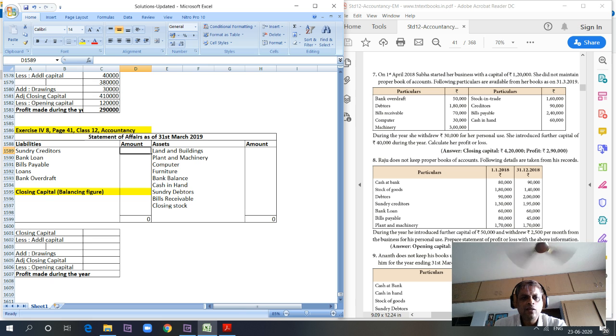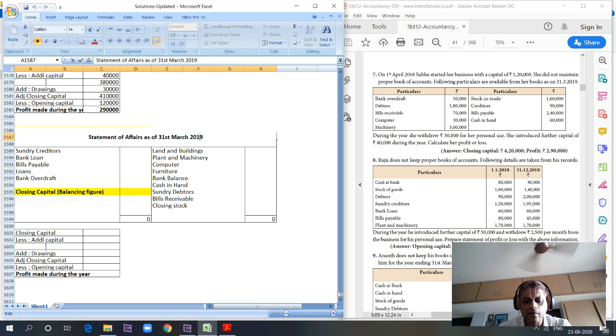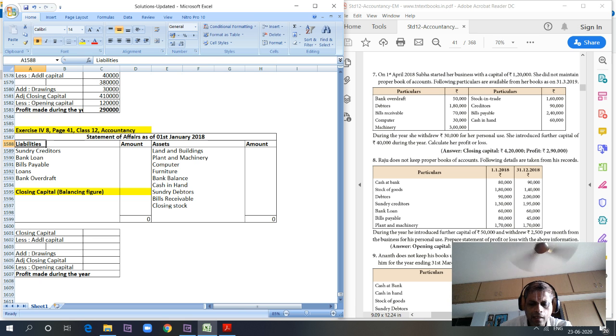Right? So let's prepare the statement of affairs as on 1st January 2018. What is it that we have here? Cash at bank 80,000. Stock of goods 1,80,000. Debtors 90,000.